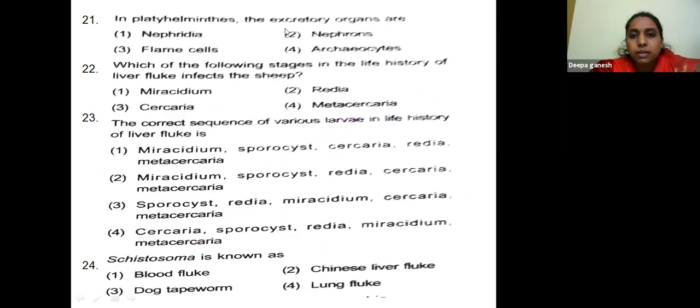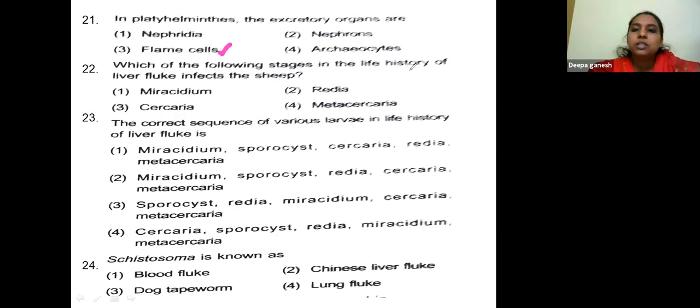In Platyhelminthes, the excretory organs are nephridia, nephron, flame cell, archaeocytes. Nephridia in Annelida, nephrons in vertebrates, flame cell in Platyhelminthes, archaeocytes in sponges. So the right answer is flame cell.